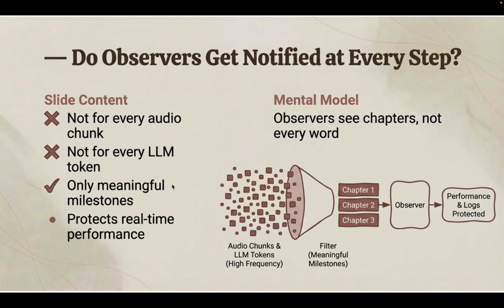It does not see every audio chunk or every LLM token, only the events, the meaningful milestones, whether something has started or stopped. So the mental model is: the observer sees the chapters in a book, not every word. For each chapter in the book, it sees the headline, not all the words inside the chapter.